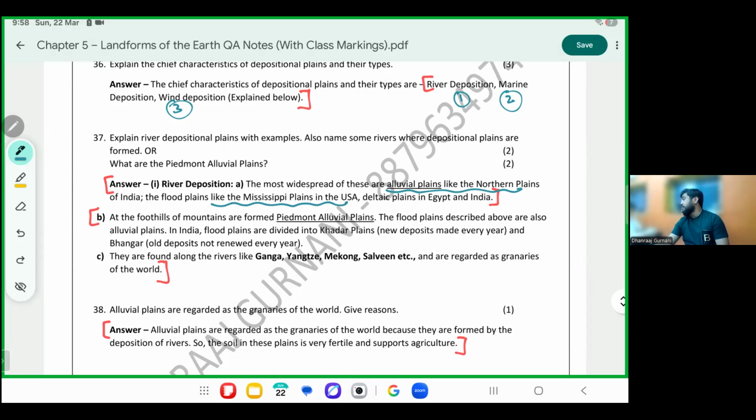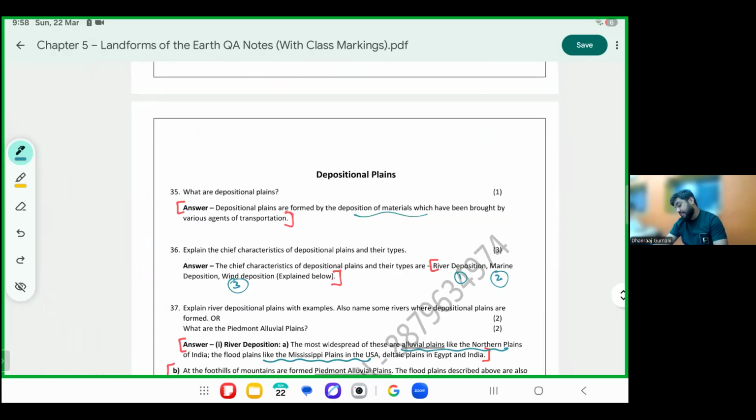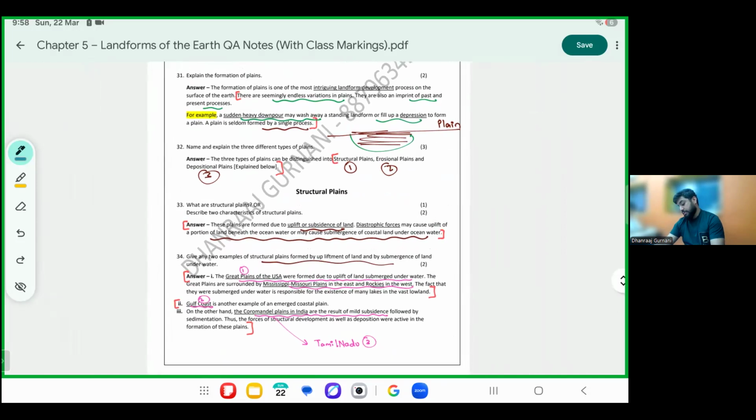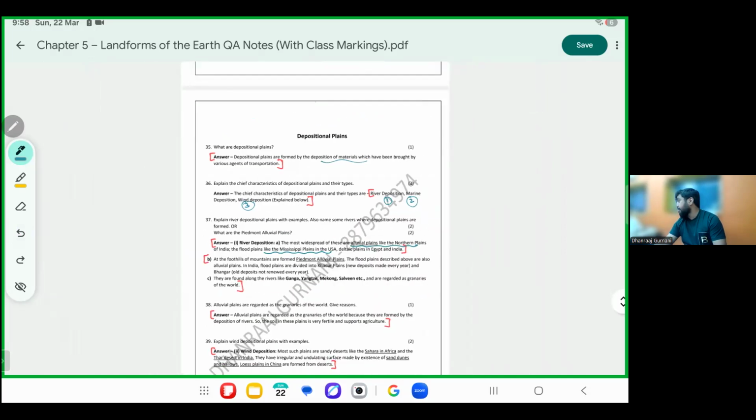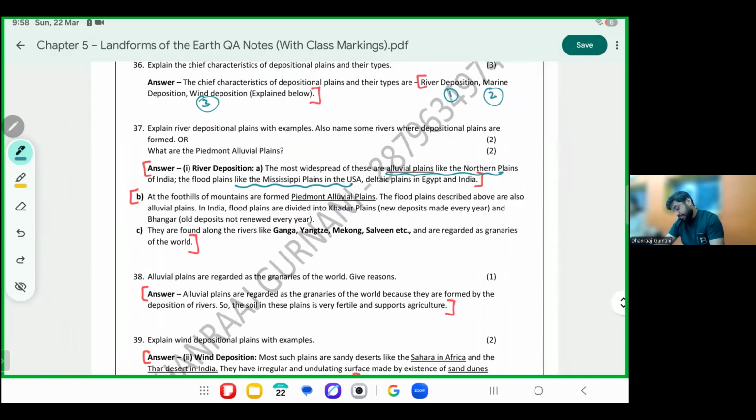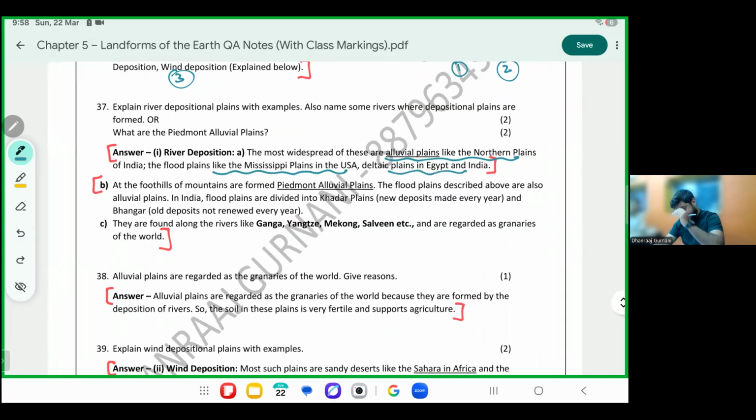Great Plains are the previous type of plains. The Great Plains were because of structure, right? And the Mississippi Plains are because of deposition. The deltaic plains in Egypt and USA. Please mark this, one of the final short answers of the chapter and syllabus. Here we are studying deposition happening because of what? Because of a river. Really pay attention, please.